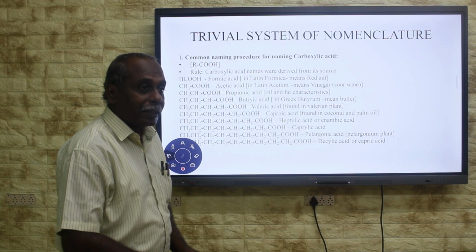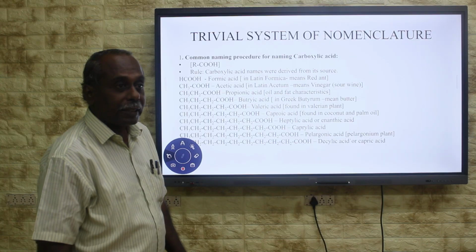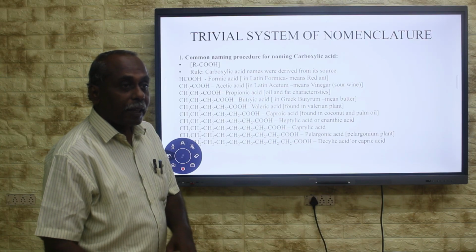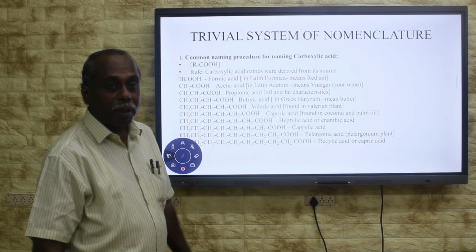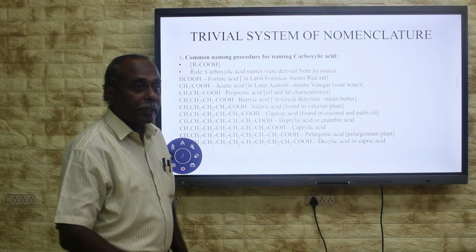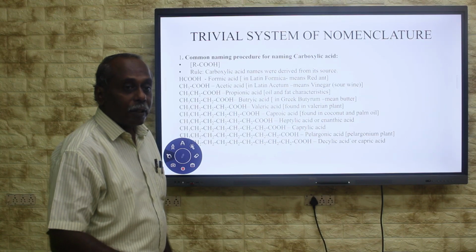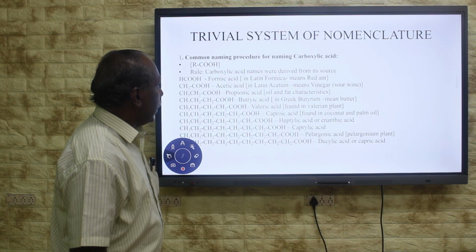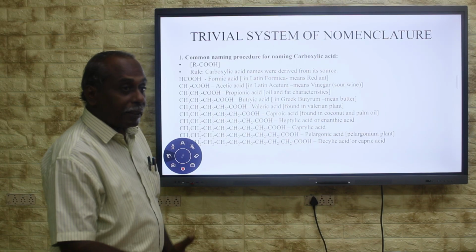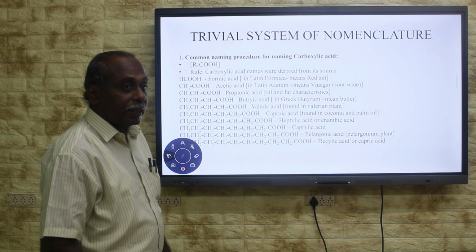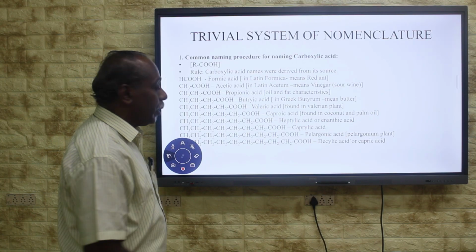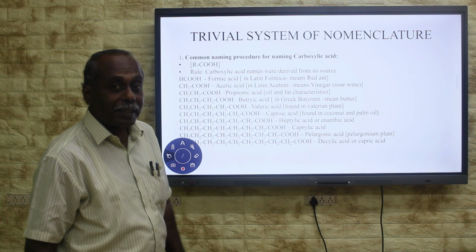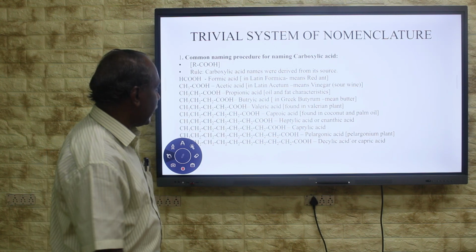Here ethanol is converted into acetic acid. It will be converted into acetic acid by fermentation. That acetic acid is present in the fruit juice or in the wine. Therefore, based on this Latin word acetum, the name is given to the 2-carbon carboxylic acid, acetic acid. It is given as acetic acid.